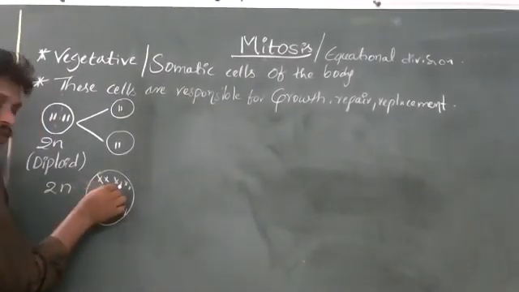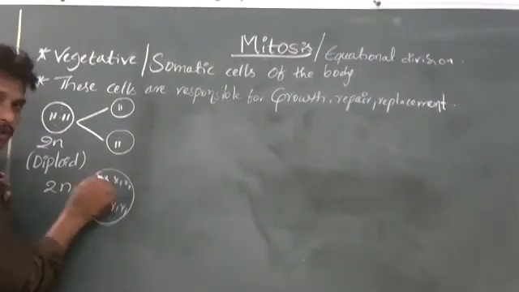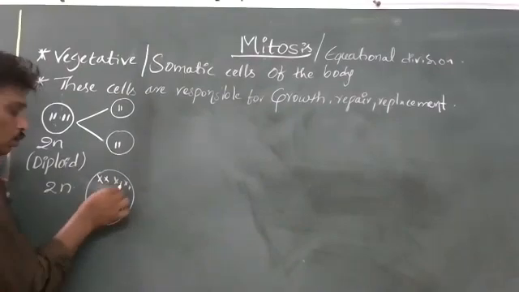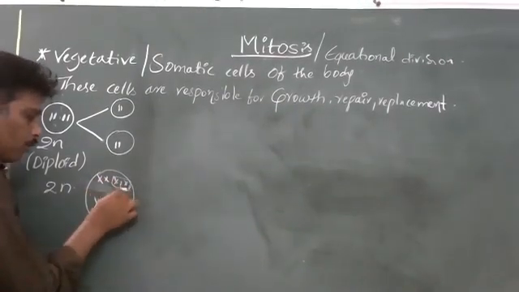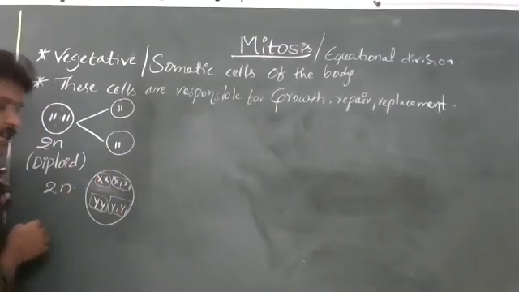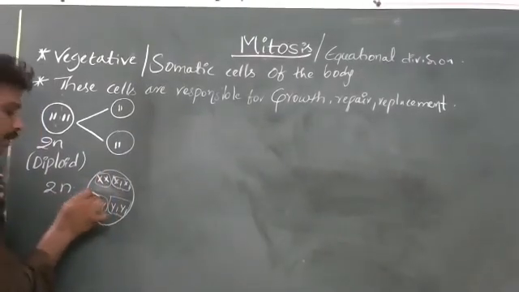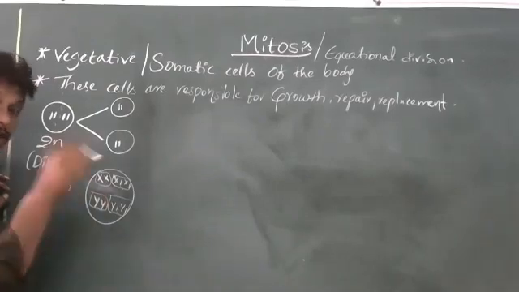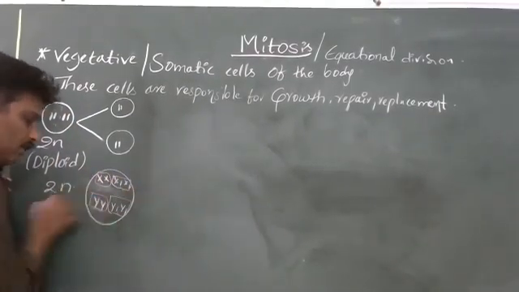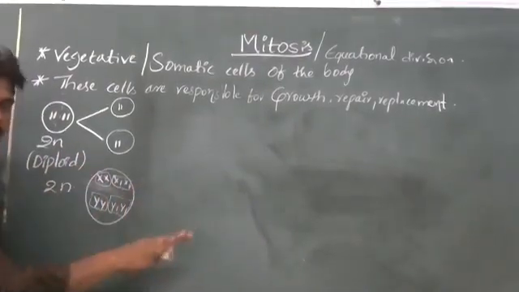x and x1 are the same duplicates, y and y1 are the same duplicates. Though 4 pairs of chromosomes are present, only 2 characters are present, x and y. That is why we cannot say it is 4n. For 4n, x, x1, y, y1 would each have to have different characters.